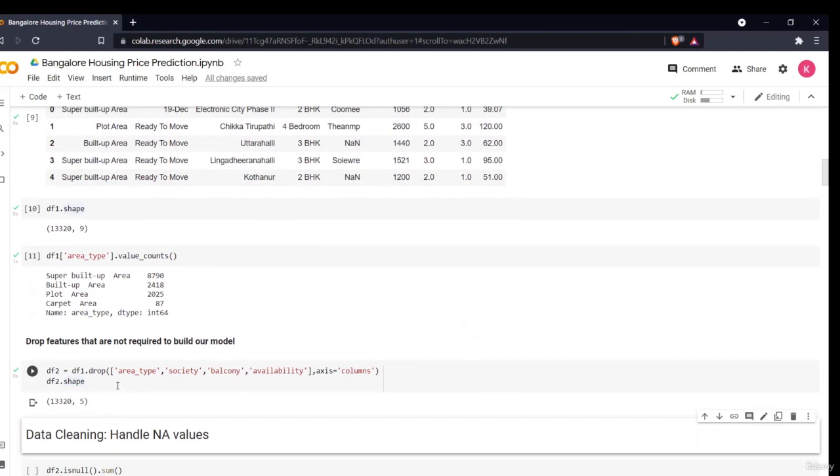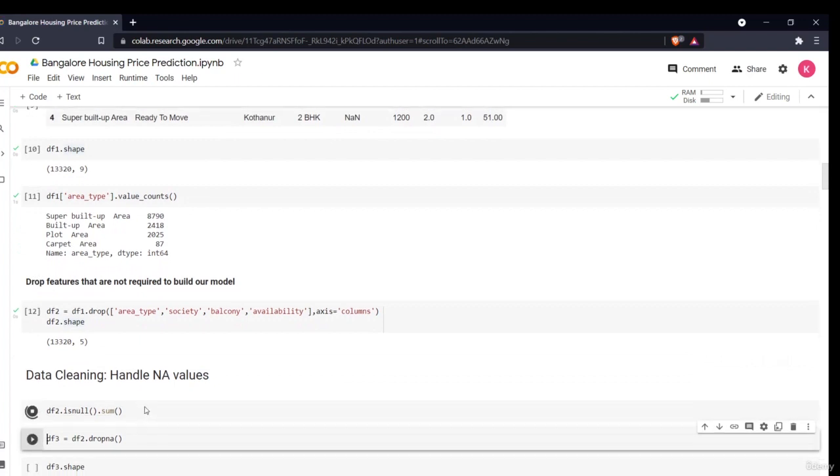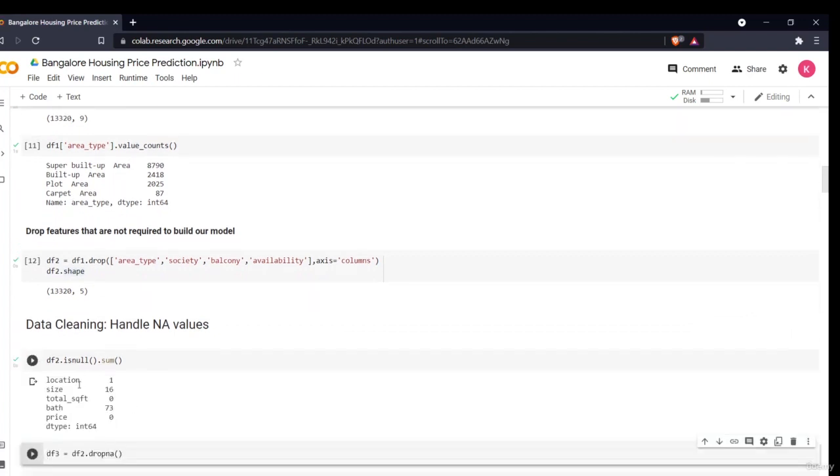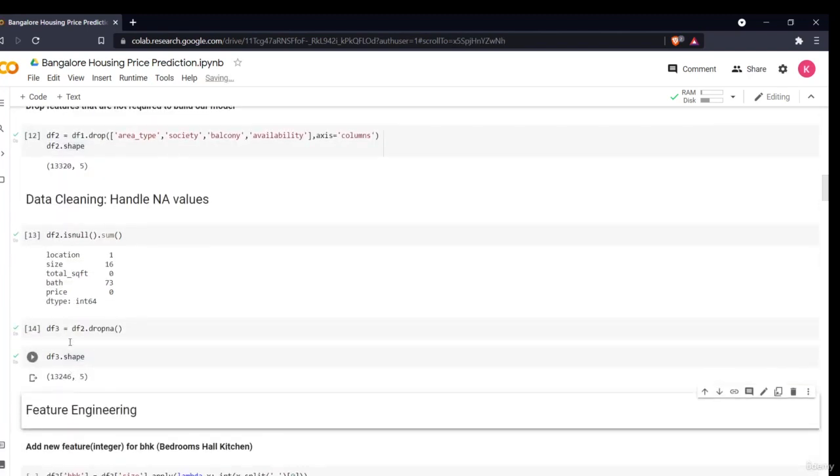Now we have 5 columns, and then we'll see if our data has any null values or not. As you can see, there is one null value in location, some in size, and 73 in bath. Compared to the size of the data set, this is a very low number of null values. We can just simply drop them. We'll drop them and rename it as a new data set df3. We'll see the df3 shape. As you can see, not much effect, as earlier it was 13,320 and now it is 13,246. We have not lost much of our data, so we'll be keeping it.